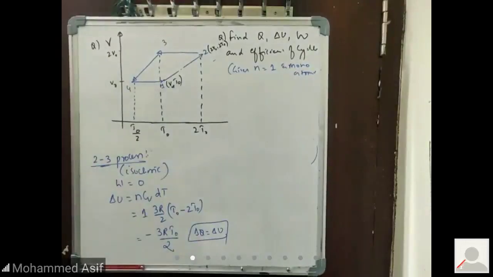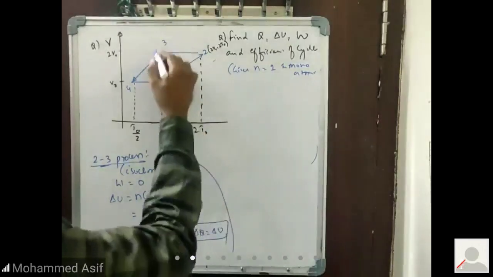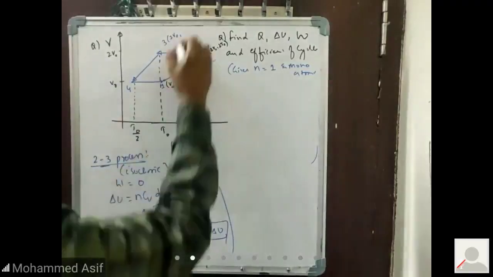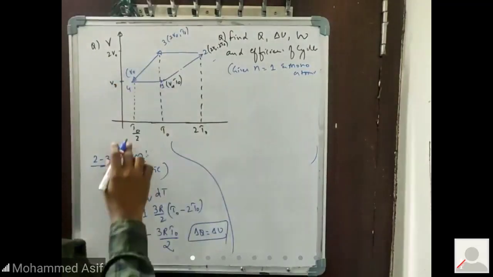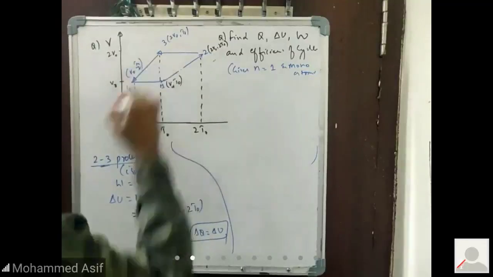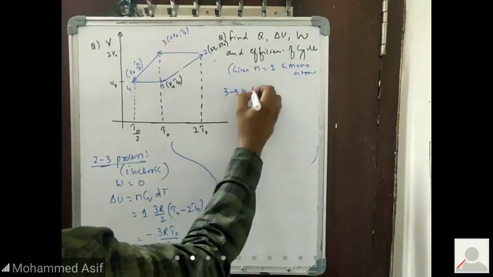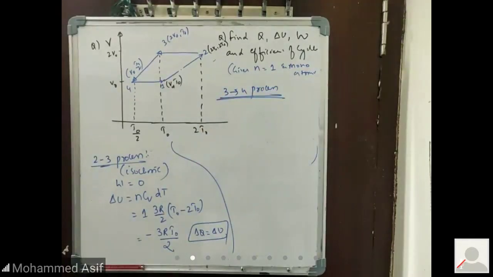3 to 4. Isobaric. Again isobaric, same process like this given condition. From 3 to 4, if I'm taking the volume right now, here it is 2V naught and temperature is right now here how much for me? T naught. And here the volume is how much for me? V naught, and temperature here is right now how much for me? T naught by 2. Take the ratio right now. So I'm taking right now from 3 to 4 process. If I take the same ratio of the given condition, that is nothing but T naught by 2.